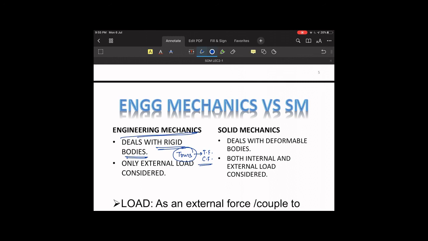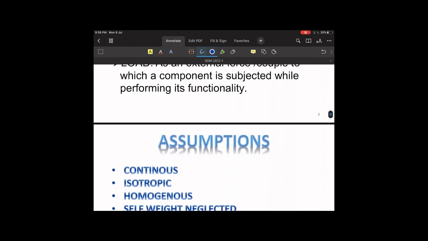So the force which we are applying on the truss structure was within the range. If the force exceeds the range, what will happen? The truss will start deforming, and if we need to calculate that deformation, we must use the solid mechanics approach. So solid mechanics deals with deformable bodies. Here we have to deal with stresses. Stress is an internal entity, so that's why this internal word comes under solid mechanics. It is not included under engineering mechanics. So this is the basic difference between engineering mechanics and solid mechanics.